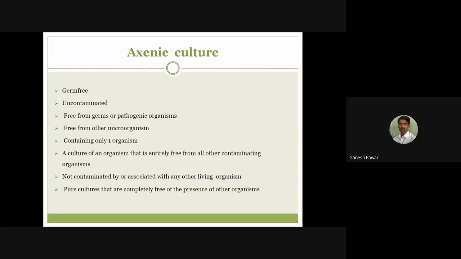After that, when we consider an axenic culture, which is a very pure culture, it is always germ free and uncontaminated, that is, no growth of any pathogenic organism. Not only pathogenic organisms, you cannot see any other microorganism in an axenic culture. It contains only the single plant tissue, that is, a single organism only. It does not show other types of tissues or organisms present in the culture. Then that culture is called an axenic culture.